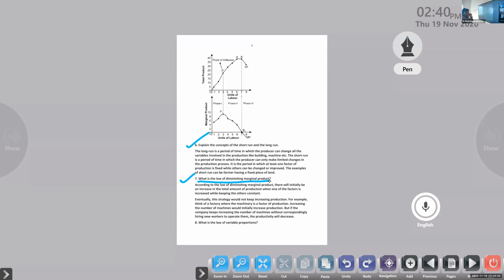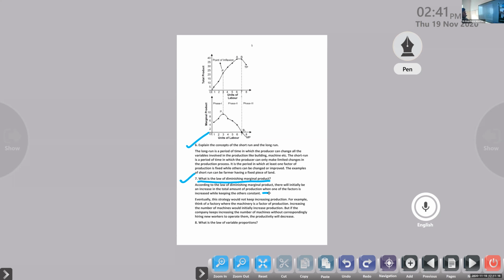Important question for us. Diminishing marginal product. According to the law of diminishing marginal product, there will initially be an increase in the total amount of production when one of the factors is increased while keeping the other constant. So in the first phase, if you are adding an extra input, suddenly we are able to find a growth in the production.